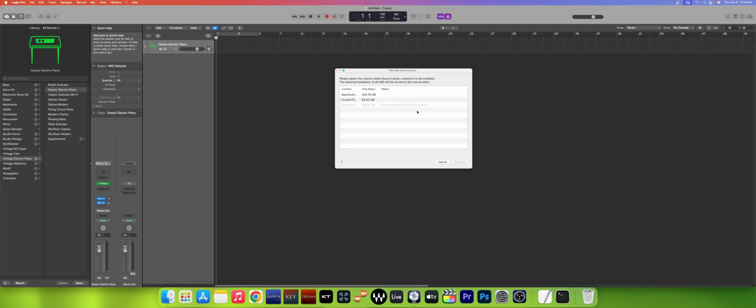Here you can see where my current sound library is located. Previously I have moved my sound library from Macintosh to my external drive Samsung SSD. But if you want to change your sound library from one storage drive to another, simply click where you want to install. If you want to install on another drive, simply select that external drive and click on Relocate Library.